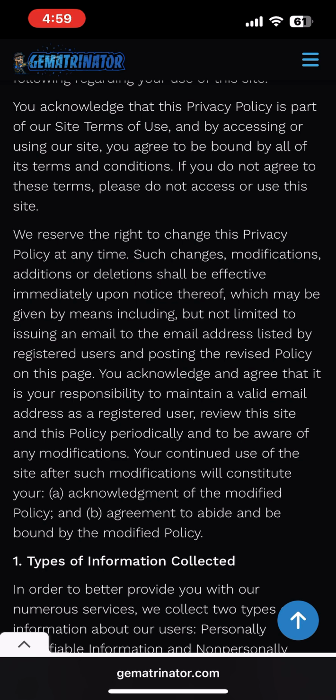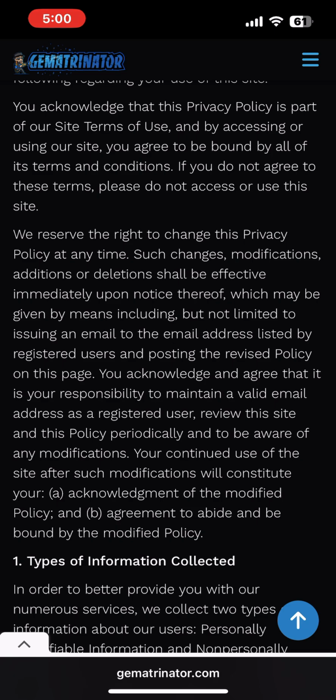We reserve the right to change this privacy policy at any time. Such changes, modifications, additions, or deletions shall be effective immediately upon notice thereof, which may be given by means including, but not limited to, issuing an email to the email address listed by registered users and posting the revised policy on this page.